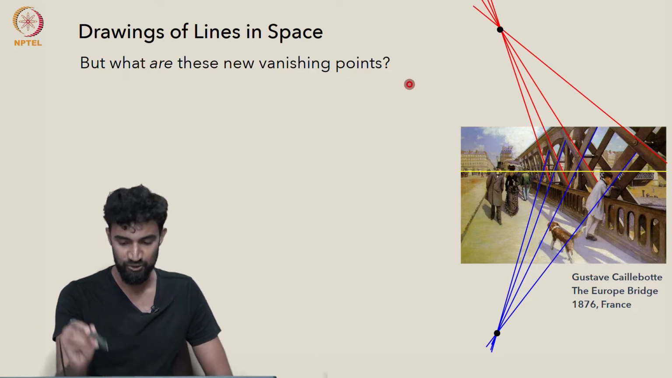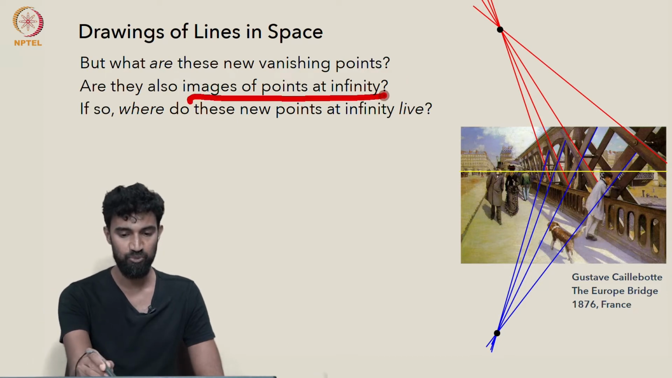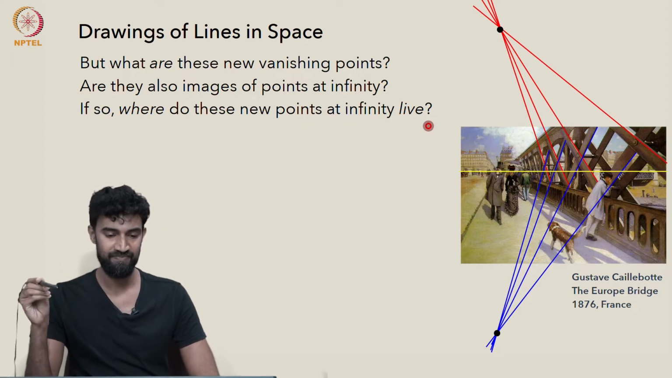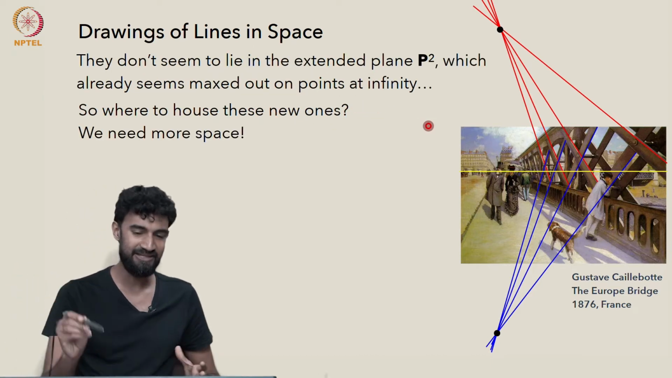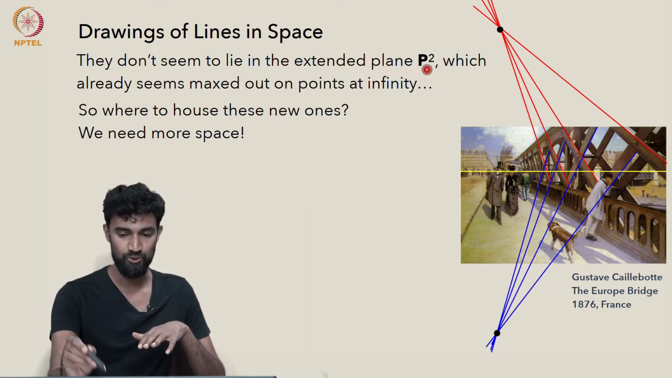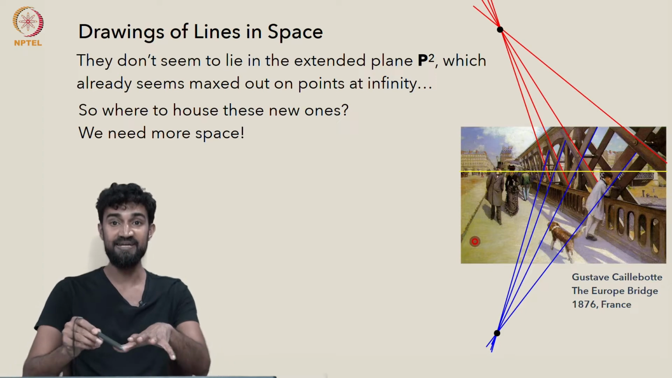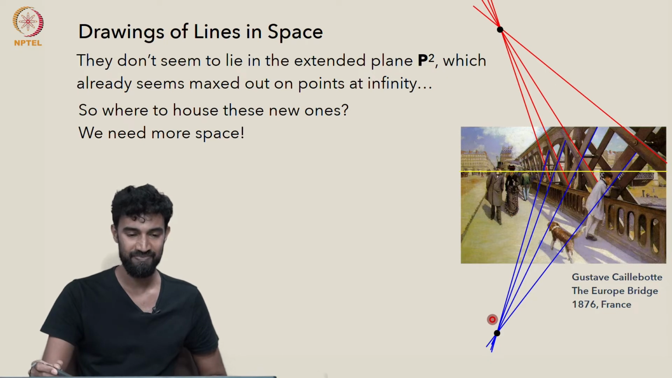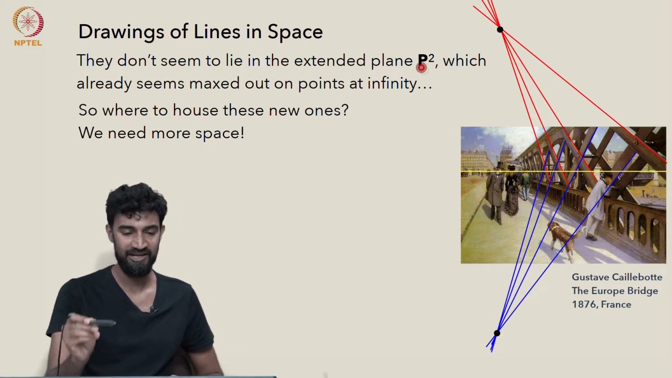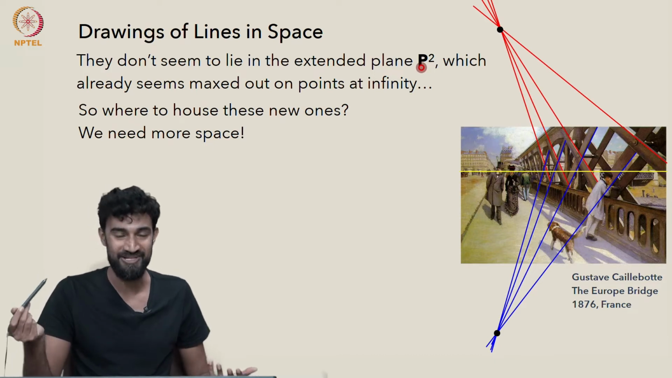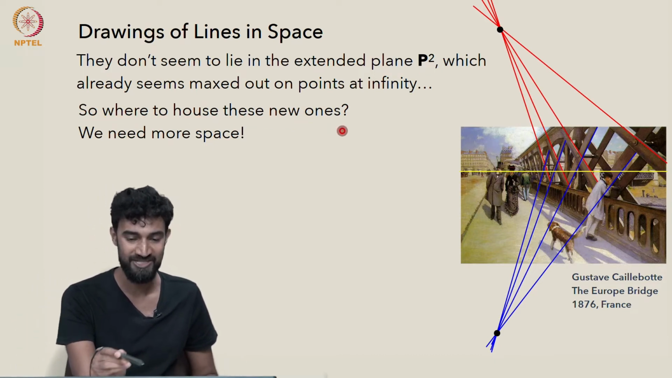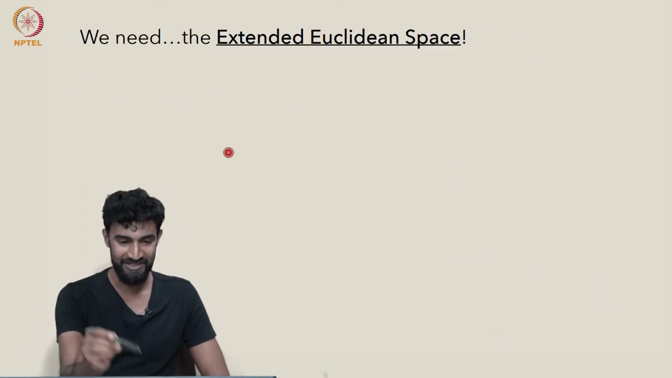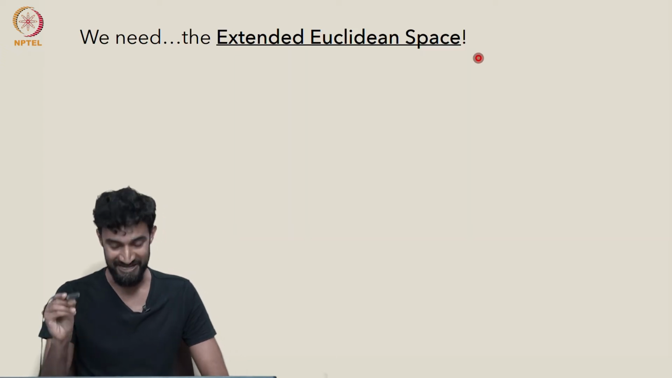But what are these new vanishing points? Are they also images of points at infinity? And if so, where do these new points at infinity live? They don't seem like they lie in the extended plane P2. If you imagine the ground plane here extended so that it includes points at infinity, well, these don't look like they're associated to it. And anyway, P2, the extended plane, already seems kind of maxed out on points at infinity. So the question is, where do we house these new points at infinity? Where do we put them? We need more space. What we need is the extended Euclidean space.